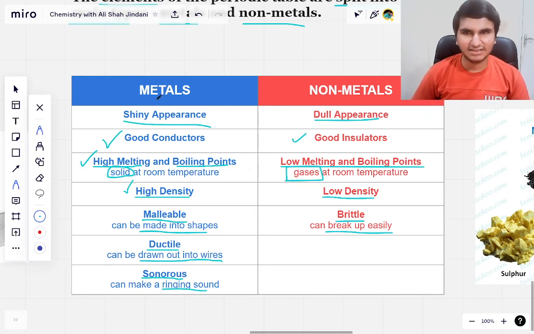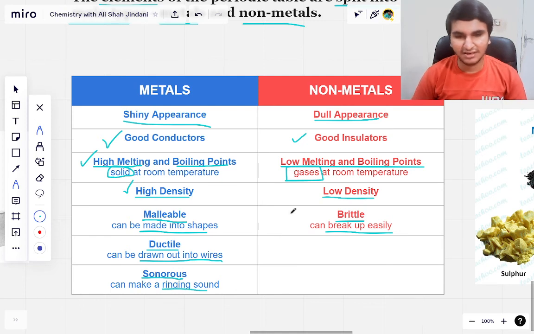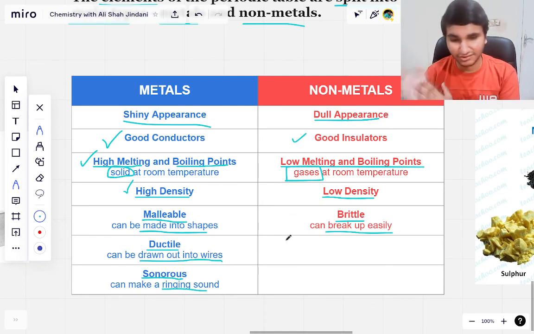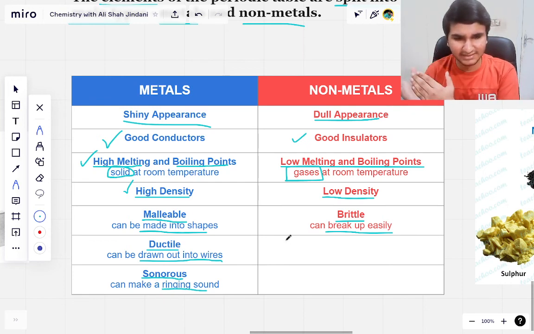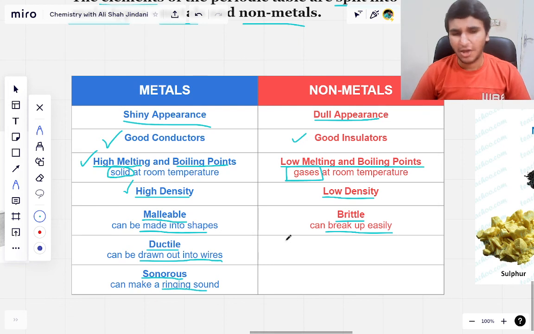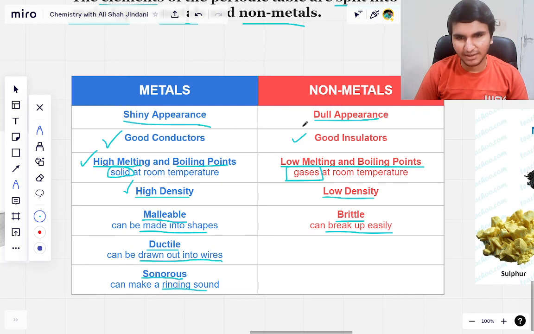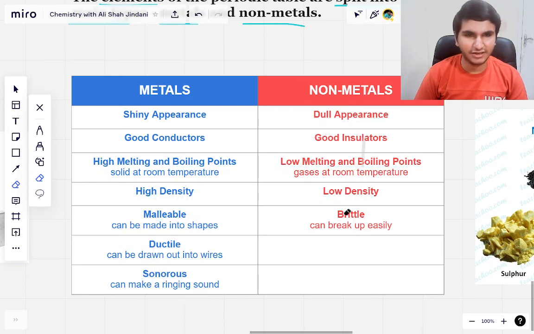So these are the major differences between metals and non-metals, and they are mostly physical differences, although there are many other chemical differences as well. Like metals form positive ions, non-metals form negative ions. Metals make basic oxides, non-metals make acidic oxides. There are a lot of other differences as well, but I did not put them up right now because obviously we have not studied everything in chemistry, so that would be a little bit more confusing for you. So these are the major, very physical differences that you can pretty much relate to in daily life.